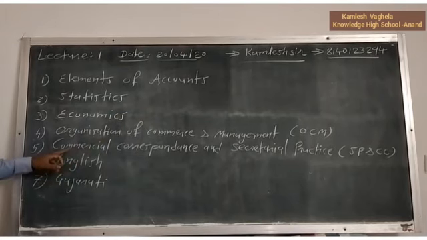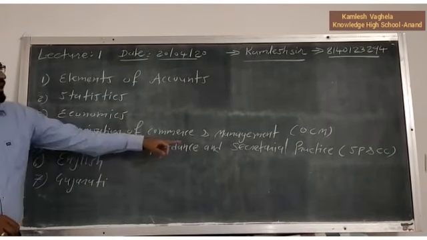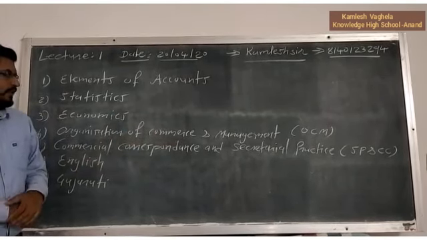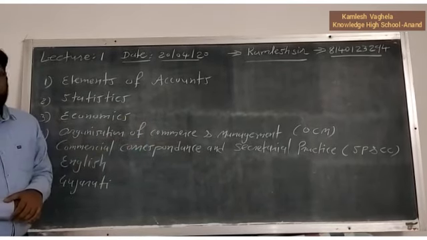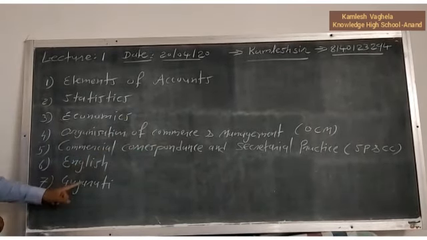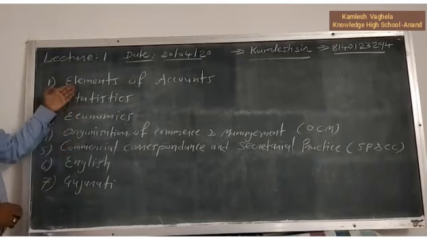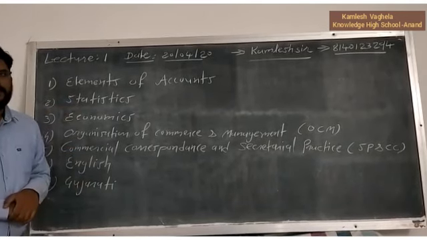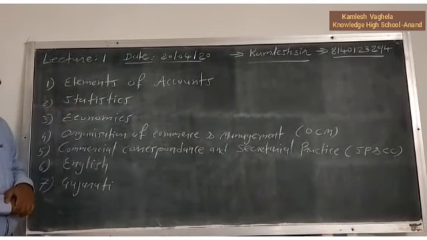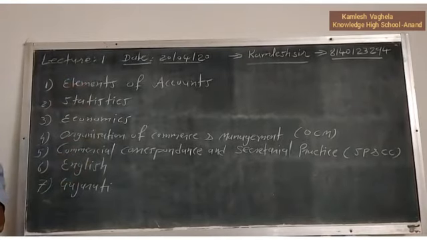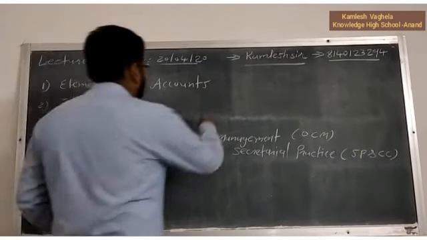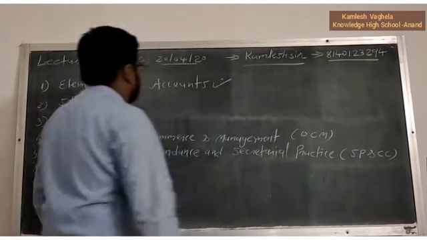Then the fifth one is commercial correspondence and secretarial practice. In short form, you can call it SPNCC. Then English and then Gujarati. So we have to learn these 7 subjects in 11th standard and 12th standard. Out of these 7 subjects, I will take care of elements of accounts.